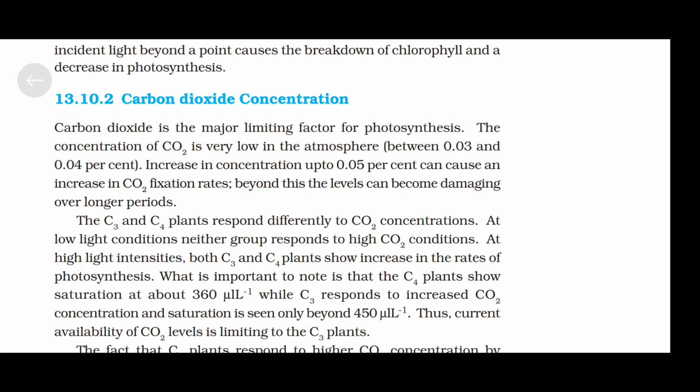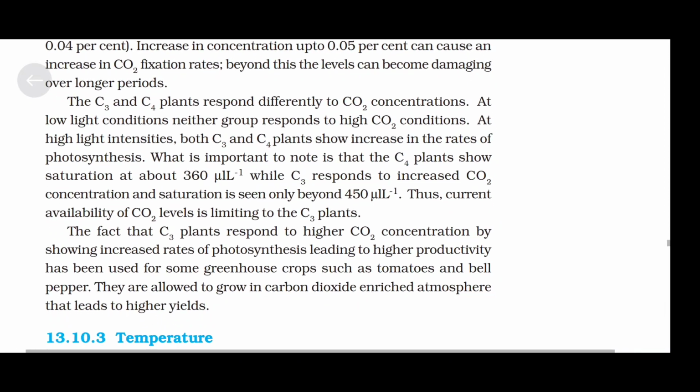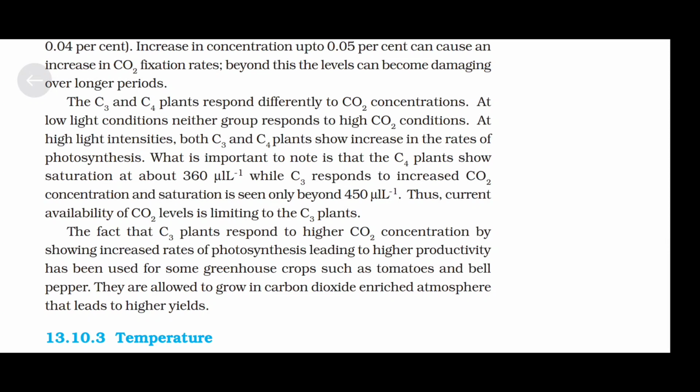What is important to note is that the C4 plants show saturation at about 360 µL per liter, while C3 plants respond to increased carbon dioxide concentration and saturation is seen only beyond 450 µL per liter. Thus, current availability of carbon dioxide levels is limiting to the C3 plants.